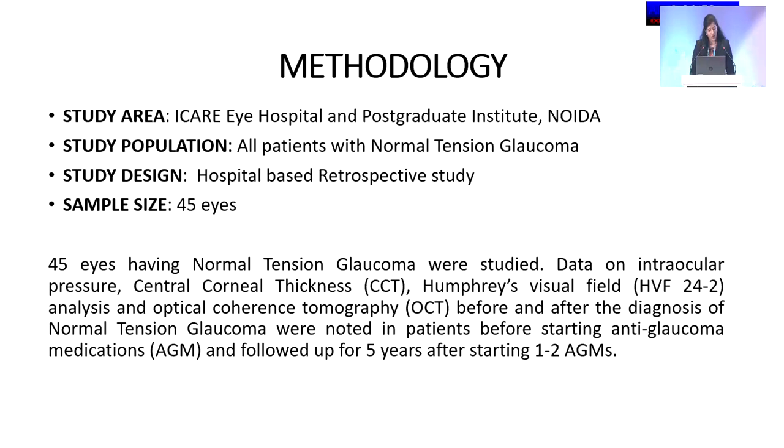Coming to methodology, the study area was Eye Care Eye Hospital and Postgraduate Institute, Noida, and the study population was all the patients with normal tension glaucoma. Study design was a hospital-based retrospective study, and the sample size was 45 eyes. So 45 eyes having normal tension glaucoma were studied, and data on intraocular pressure, central corneal thickness, Humphrey's visual field, and OCT RNFL before and after the diagnosis of normal tension glaucoma were noted in patients before starting anti-glaucoma medications and followed up for 5 years after starting 1 to 2 anti-glaucoma medications.